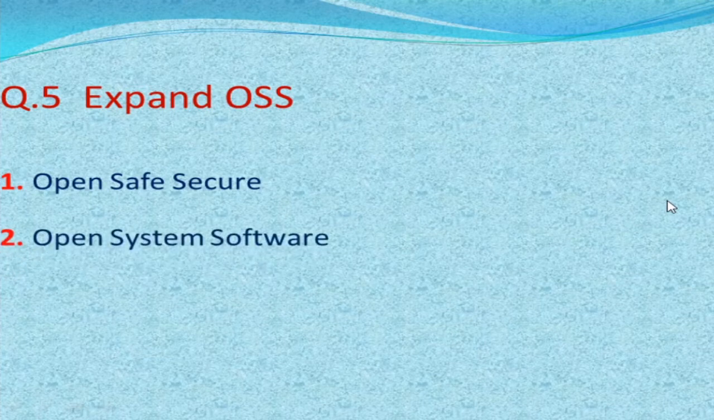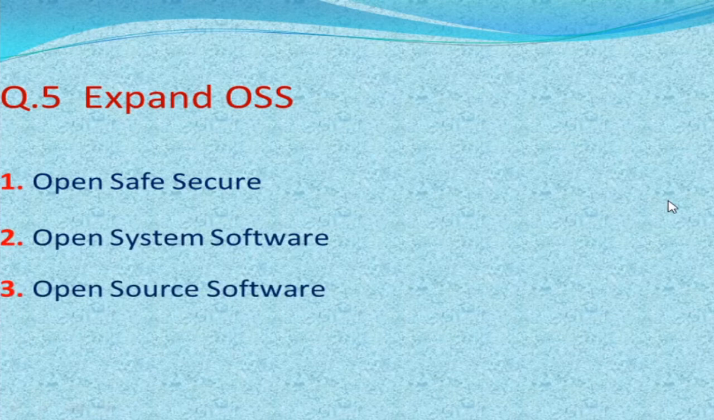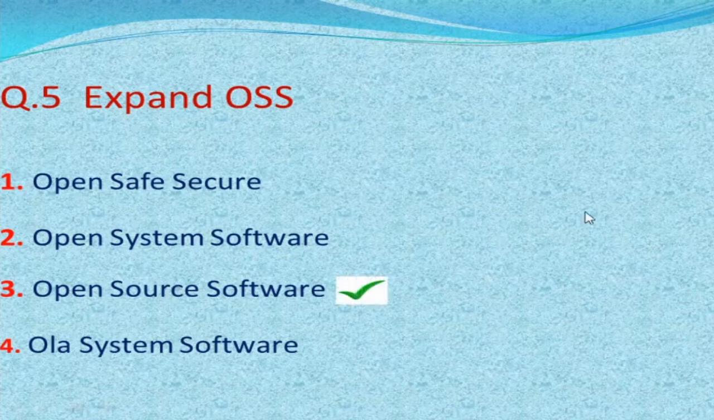Next, expand OSS. Our options are first open safe secure, second open system software, third open source software, fourth Vola system software, and our correct answer is open source software.